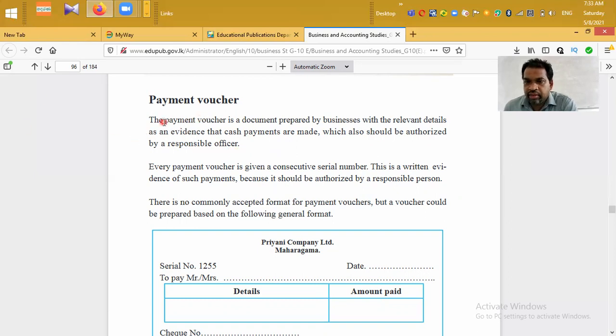Then the payment voucher is a document prepared by the business with the relevant details as evidence that cash payments are made, which also should be authorized by a responsible officer. The payment voucher provides details as evidence that cash payments are made. Every payment voucher is given a consecutive serial number. This is a written evidence of such payments because it should be authorized by a responsible person.